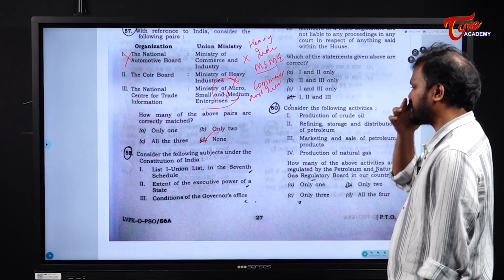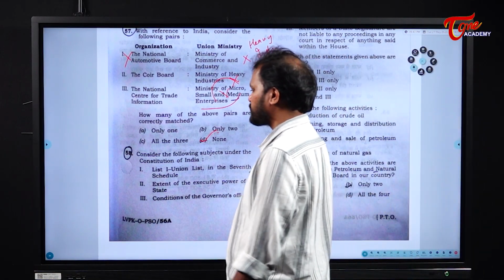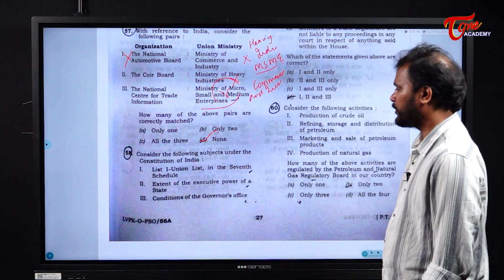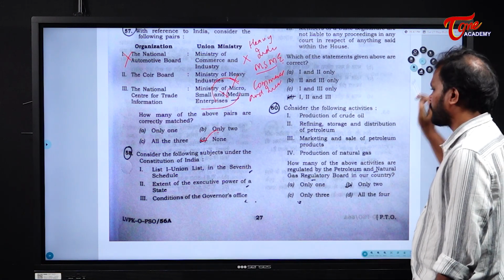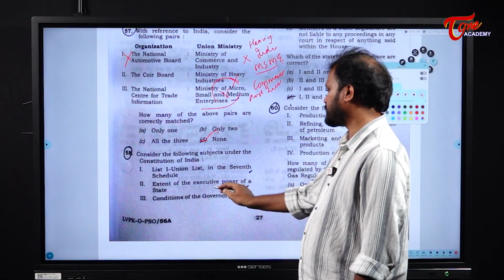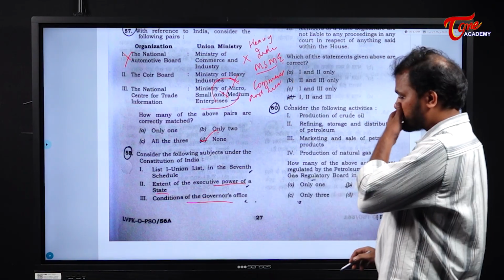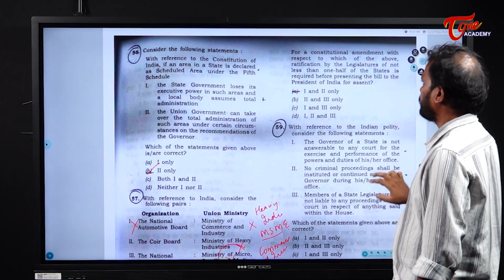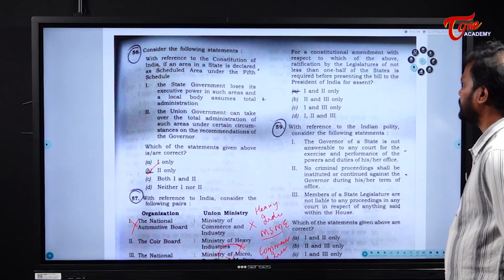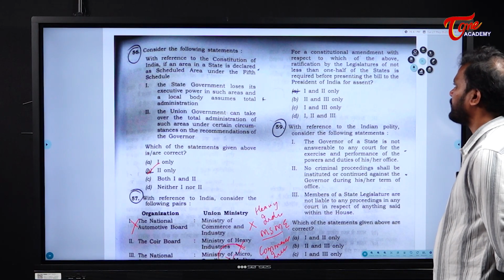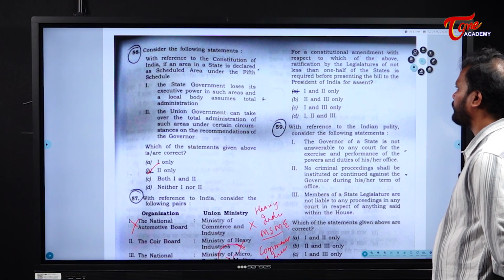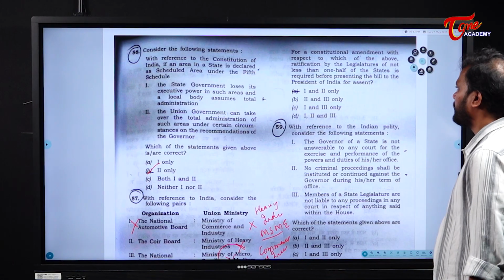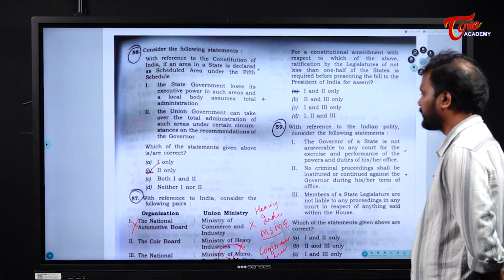Next. Consider the following subjects under the Constitution of India. List 1, Union list in the 7th schedule. Extent of the executive power of the state. Okay, and conditions of the governor's office. Now the question is, for the constitutional amendment with respect to which of the above, ratification by the legislature of not less than 1/2 of the states is required before presenting the bill to the President of India for assent.